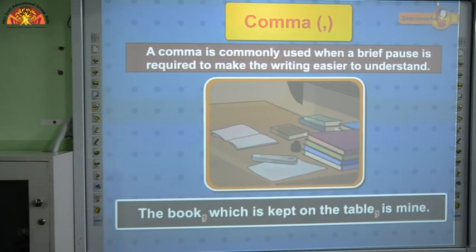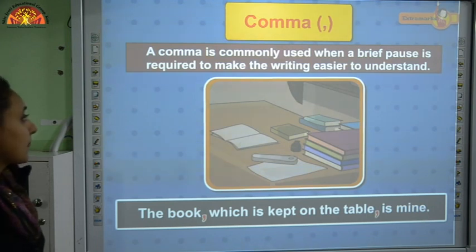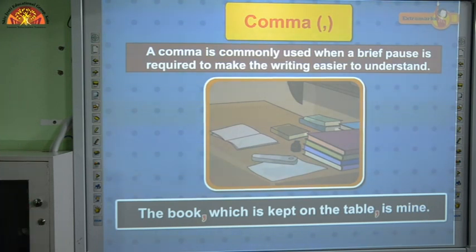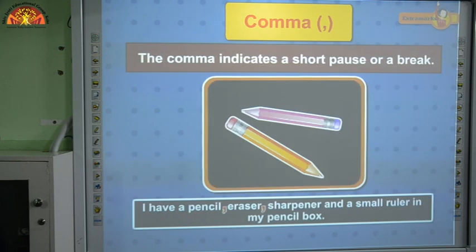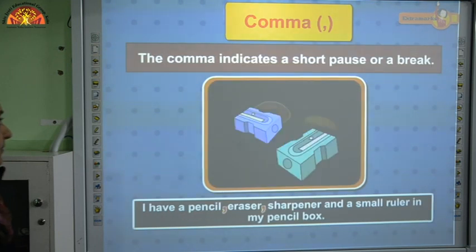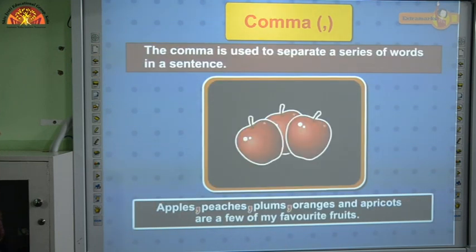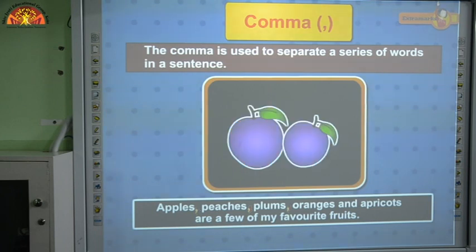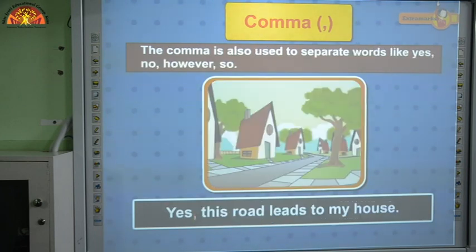Comma. A comma is commonly used when a brief pause is required to make the writing easier to understand. The comma indicates a short pause or a break. The comma is used to separate a series of words in a sentence. The comma is also used to separate words like yes, no, however, so.